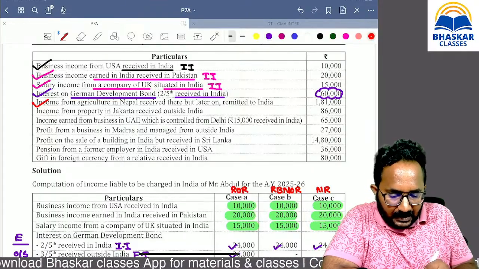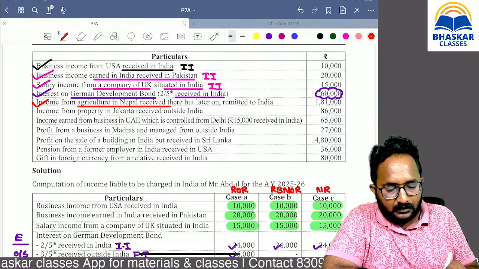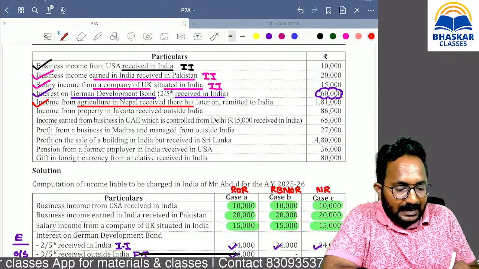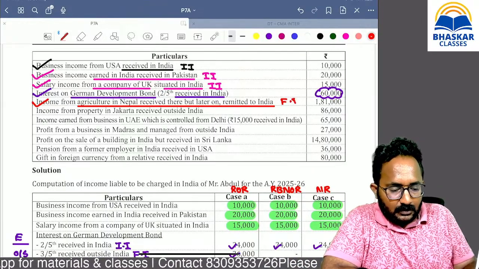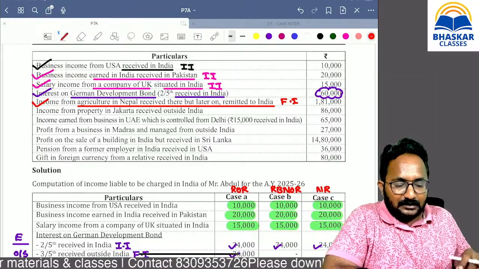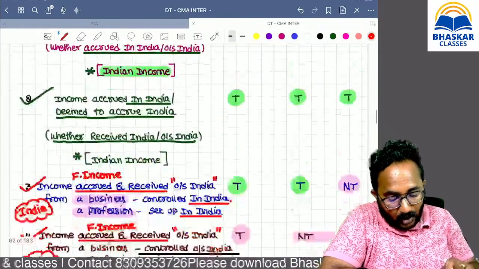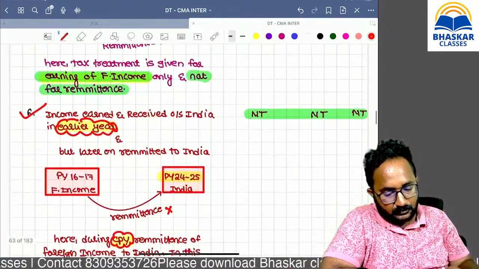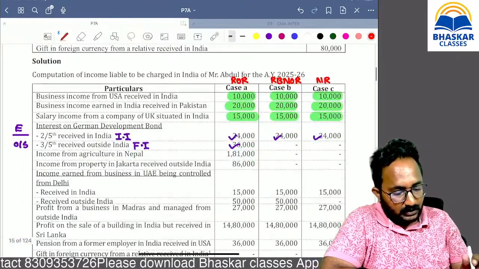Next. Income from agricultural Nepal received there but later on remitted. Can you tell me? Foreign income only, but remitted to India during the current previous year or later on remitted, ma? Later on remitted. So what is the treatment, ma? Not taxable.